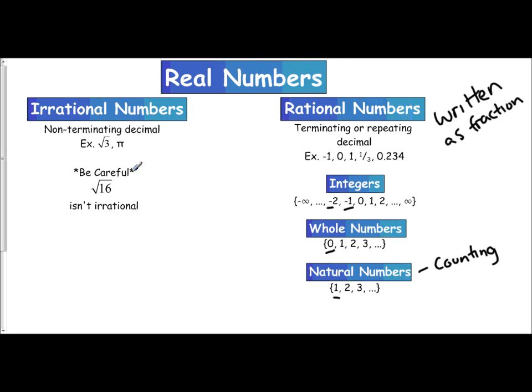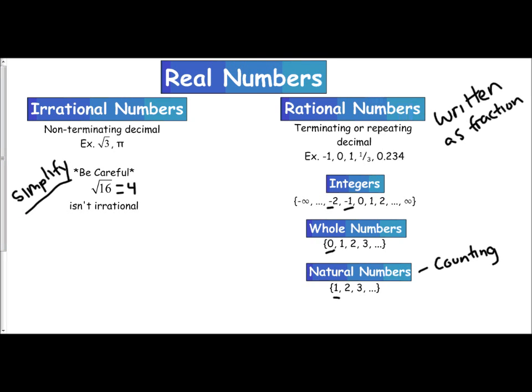You do need to be careful though. Just because you see the square root of 3 here, just because you see a square root, does not mean it's irrational. The square root of 16 is 4. Therefore, when we are determining what number set or sets a value belongs to, we need to make sure it's simplified first before we continue.